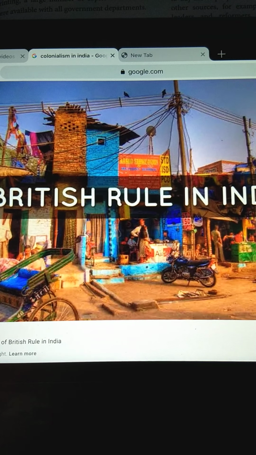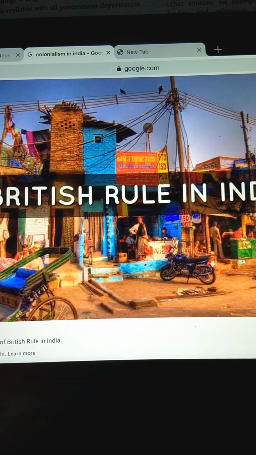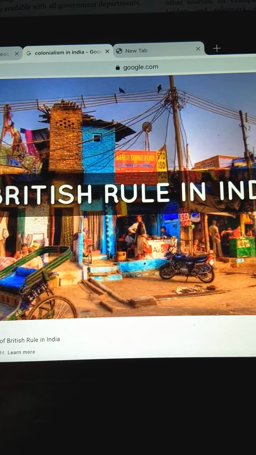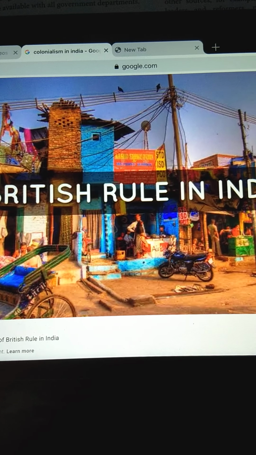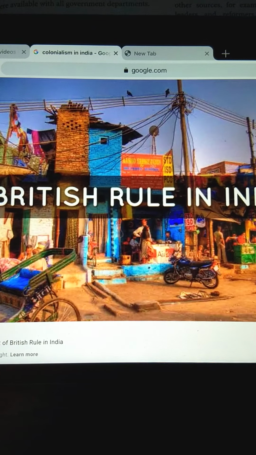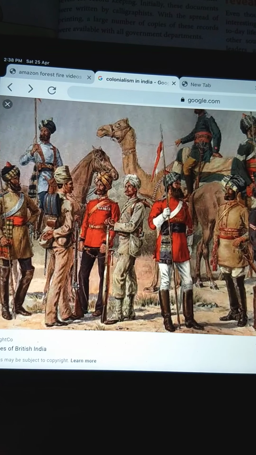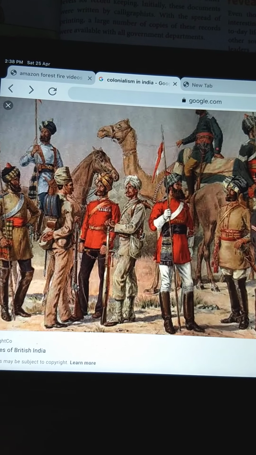These political, economic, social, and cultural changes brought about by the subjugation of one country by another is called colonization. Now, it is clear to all of you what colonialism means.